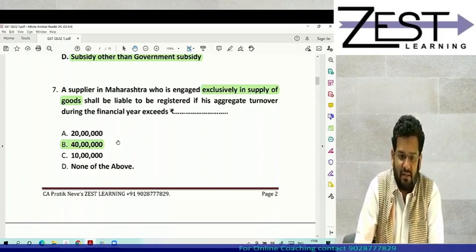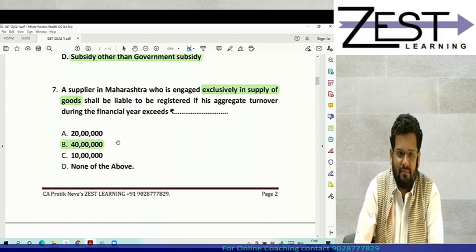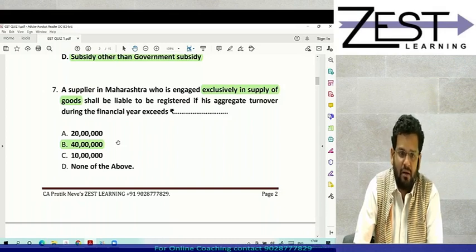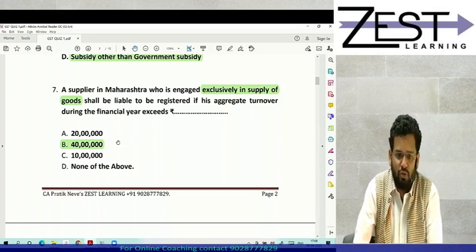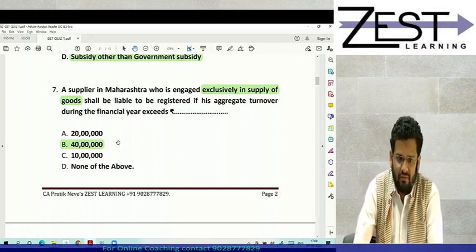For any state other than the 10 states, when I talk about MMNT, Manipur, Meghalaya, Nagaland and Tripura, for them the limit is rupees 10 lakhs for both goods as well as services. Very good.